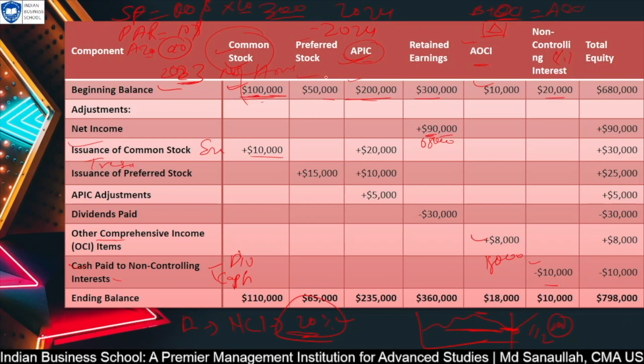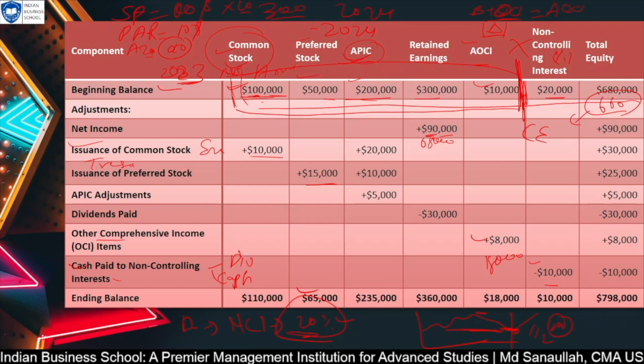In a similar way, we have issued preferred stock. When they have issued extra stock, it will be added. So these are all your old balances. We can club them together. One more point to be clear here: till here, excluding non-controlling interest, if you add together, that will be somewhere around 660. So that value will be considered as